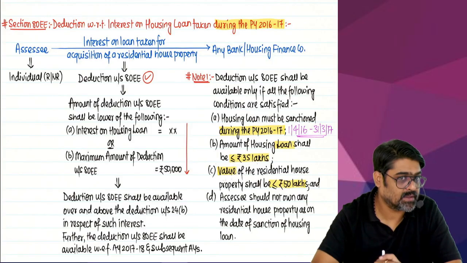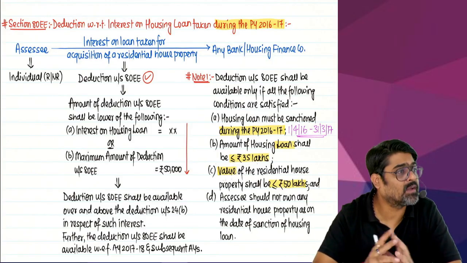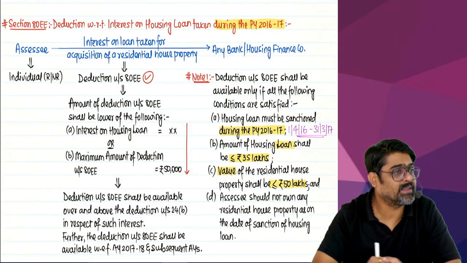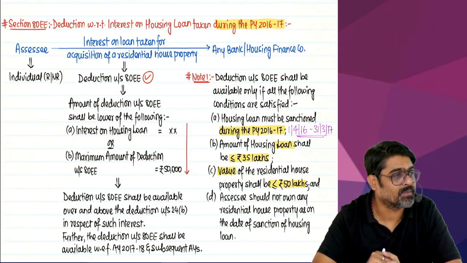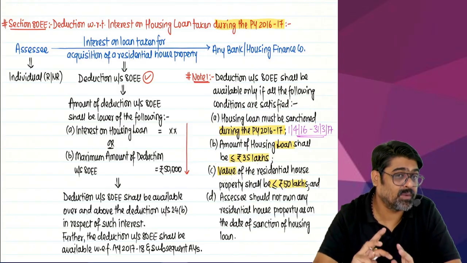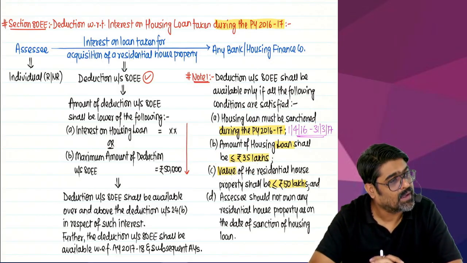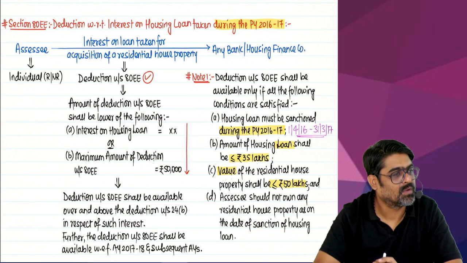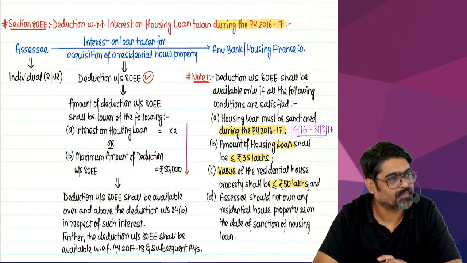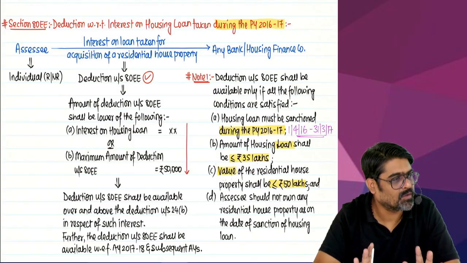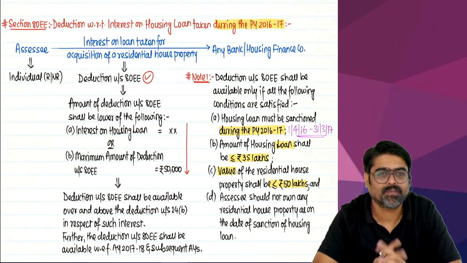Next to next year, still this loan is outstanding. And next to next year, you will pay 2,03,000. How much? 2,03,000. How much will be allowed in 24B? And extra? You can claim under 80EE. And after that, no. The interest was only 1,93,000. From that year onwards, you will stop getting this deduction.